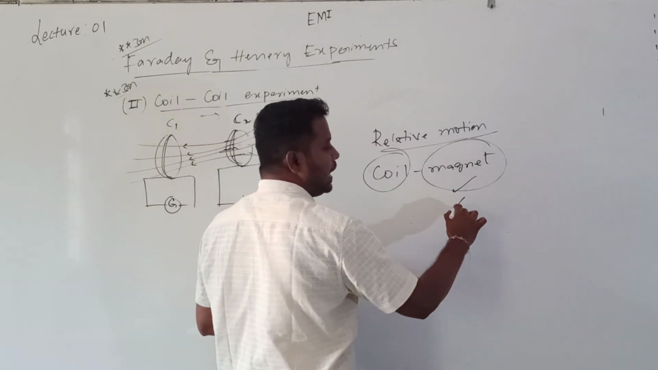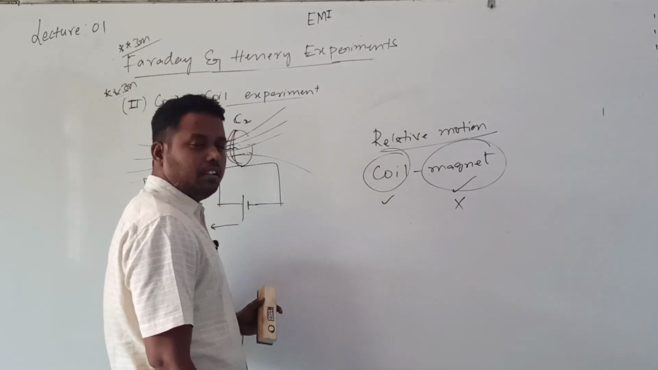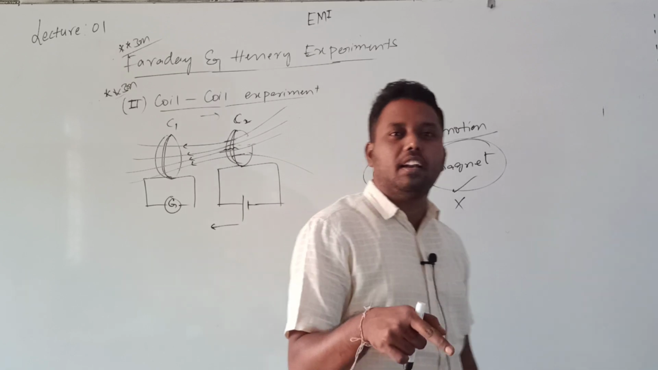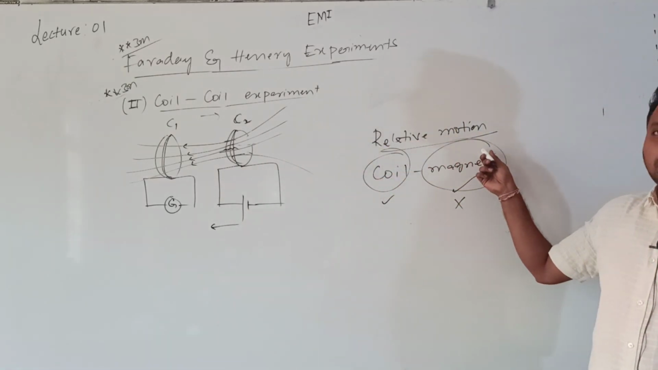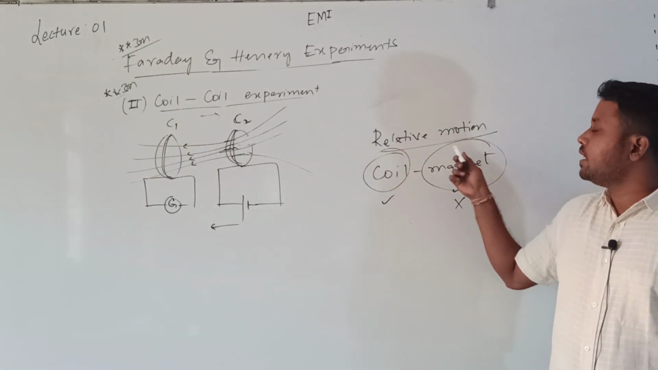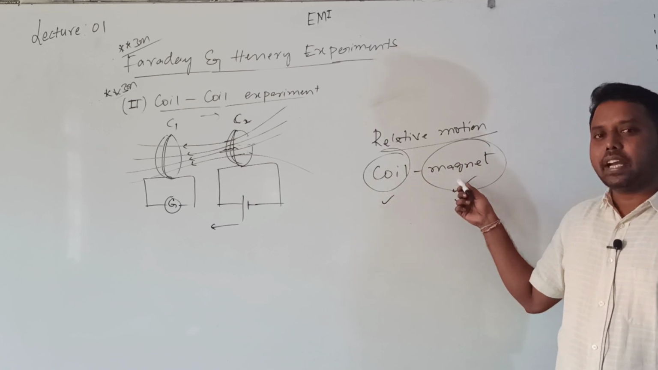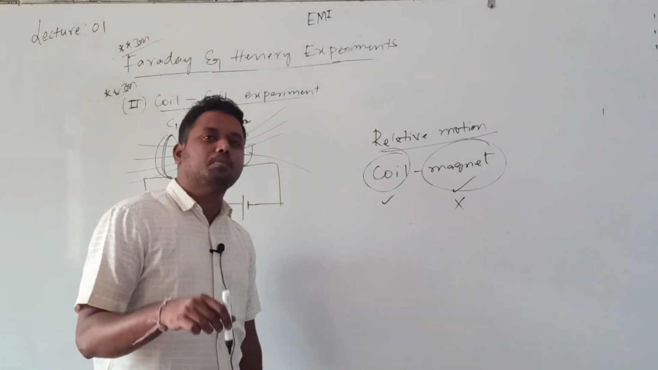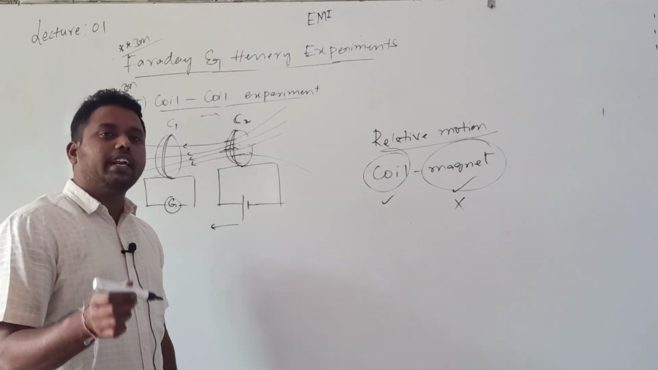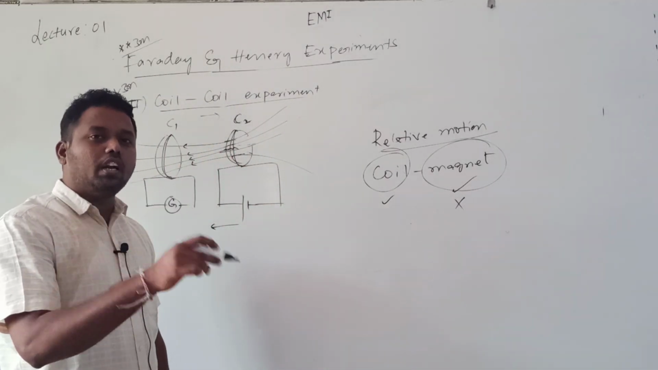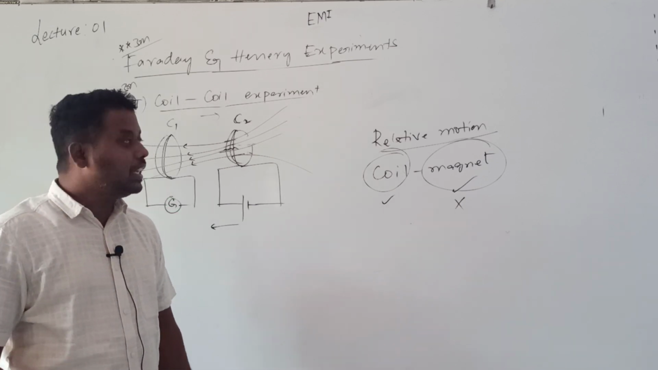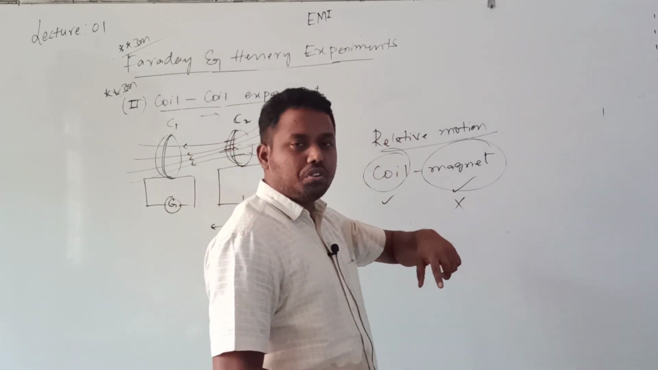Second time we fixed the magnet and started moving the coil. Out of the two bodies, if any one body at least is in motion, that motion is called relative motion. Relative motion between the coil and magnet means either the coil is moving towards the magnet, or the magnet is moving towards the coil, or the coil is moving away from the magnet, or the magnet is moving away from the coil. That motion is called relative motion.